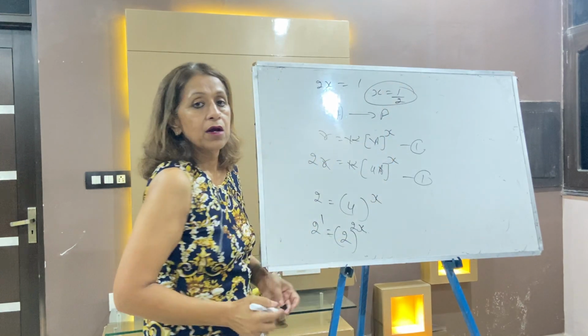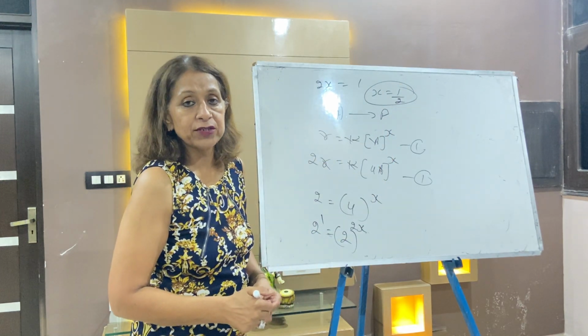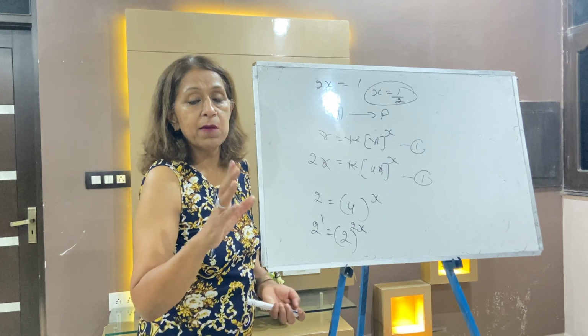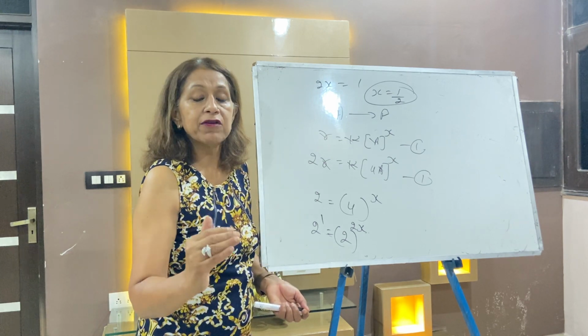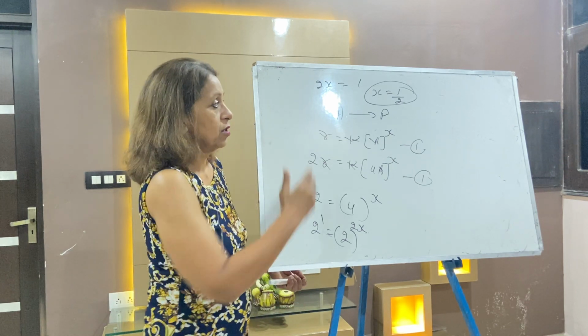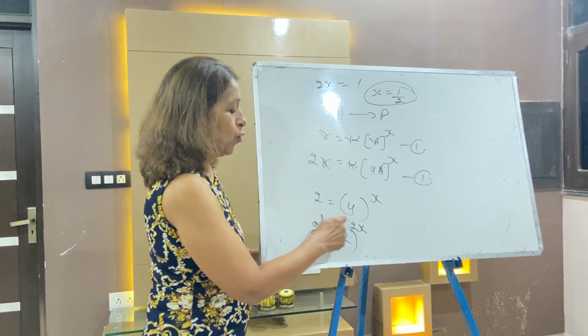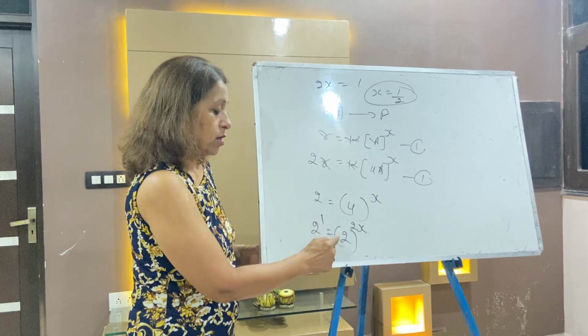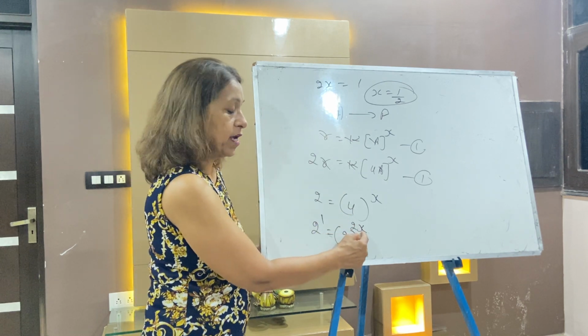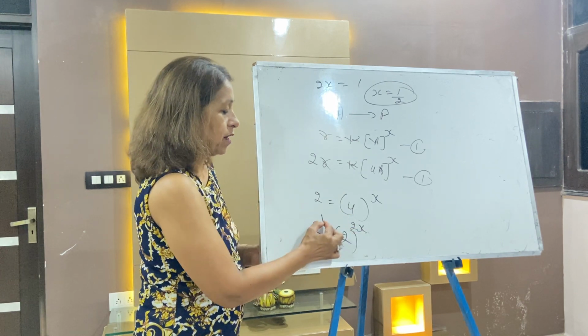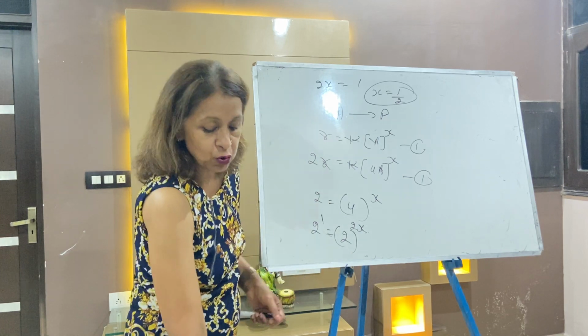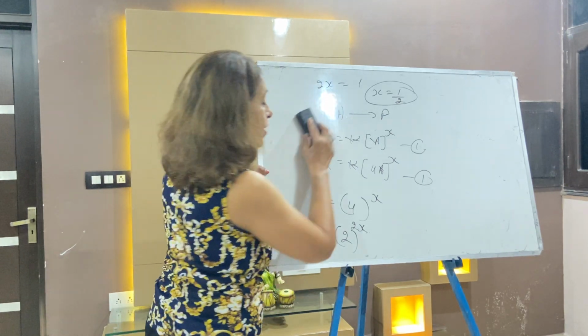Order may be 0, my dear, order may be a fraction. But remember, molecularity is always a whole number. Molecularity can never be 0, and molecularity can never be a fraction. So the order is half. So 2 is equal to 4 power X, 4 is 2 square, so 2X is equal to 1, and X is equal to 1 by 2. The order is a fraction.